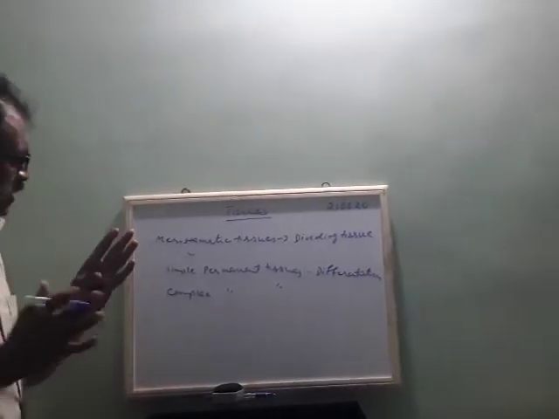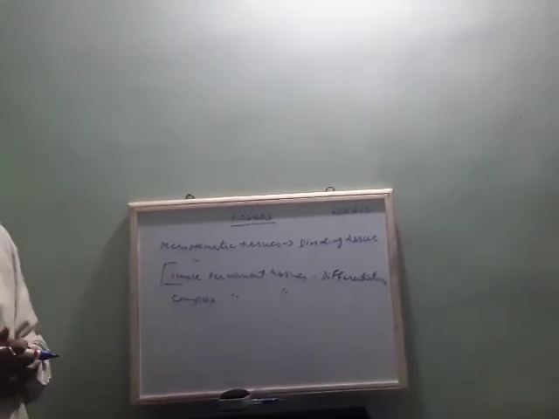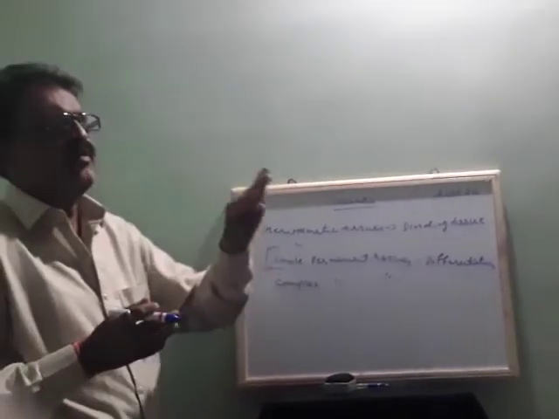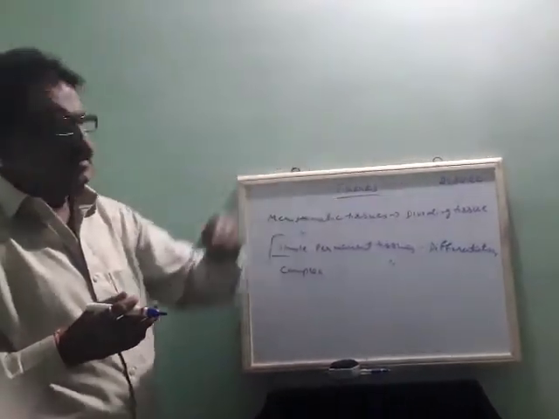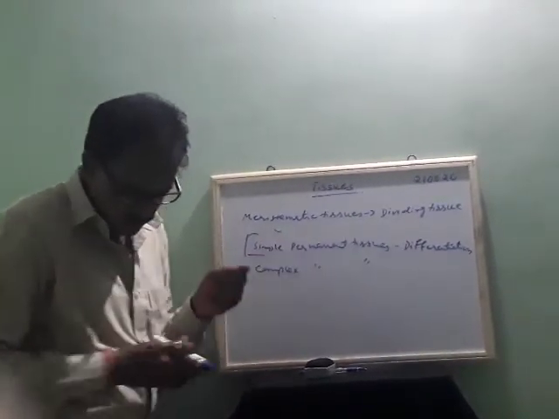Means these will start becoming different. This is simple tissues, then they become complex. They have different types of tissues with different functions. Now we will study one by one what the simple permanent tissues are.